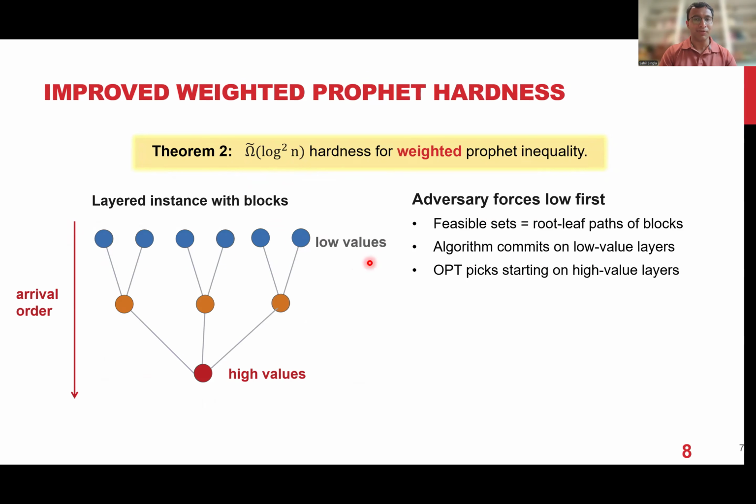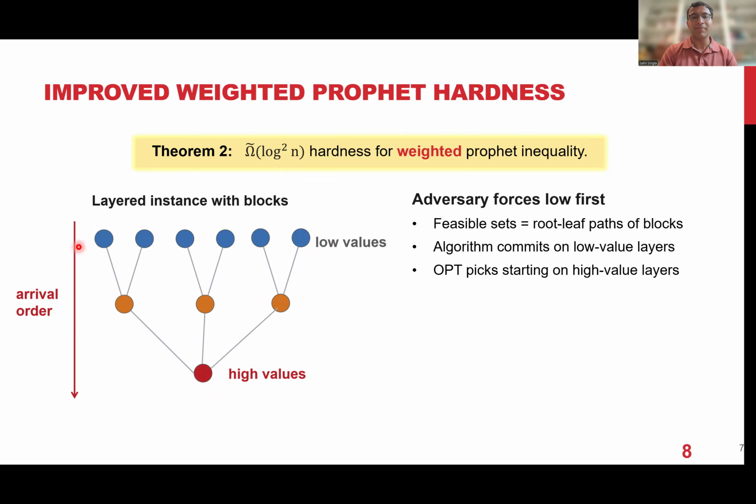So think of these as low values. The next layer will again have such an instance. A third layer will again have such an instance. As you go lower, the weights increase. So these elements, let's say, will have weight 1/8, these will have 1/4, these will have half, and so on. The lower we go, the weights increase. And the arrival order will actually be the increasing order of weights. So you first get all the low value elements one at a time, then the higher next, and so on.